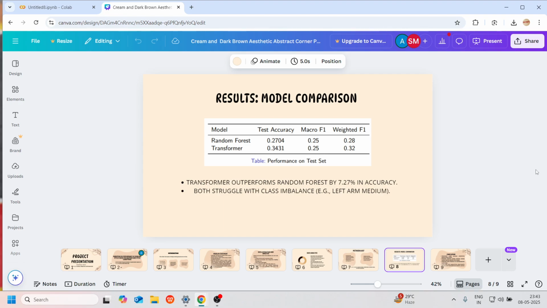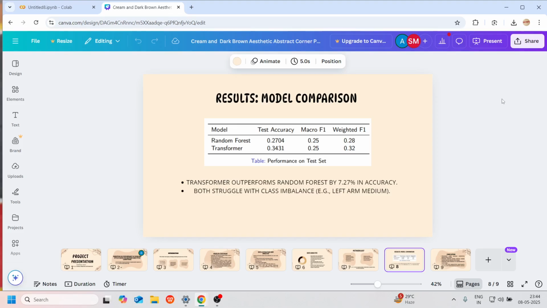And the second one is transformers. Basically, they are complex, better at capturing complex patterns, have a better attention mechanism, and are better at handling class imbalance. But they still achieved only 34% accuracy. But it's a significant improvement of 7.2% compared to the random forest.